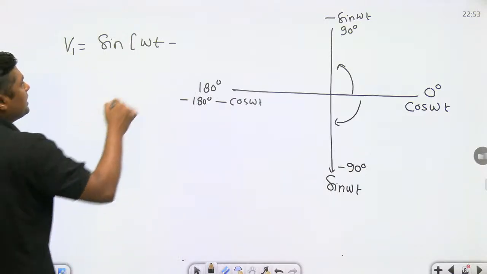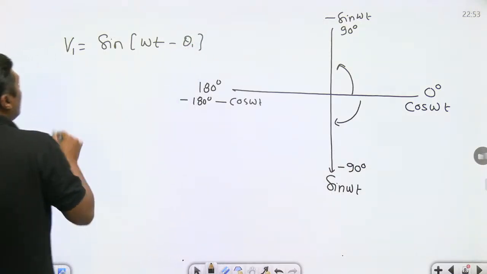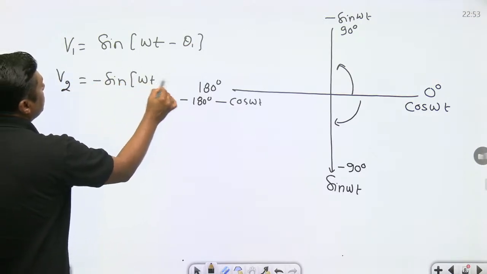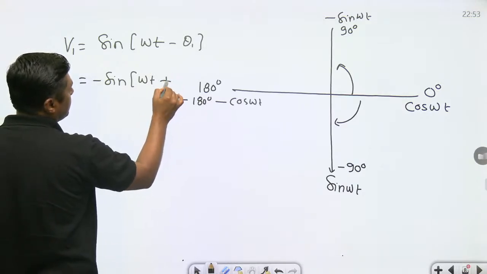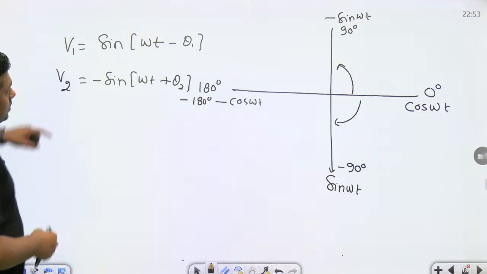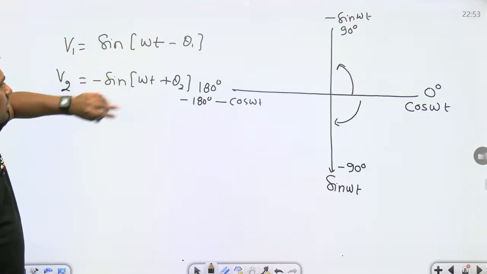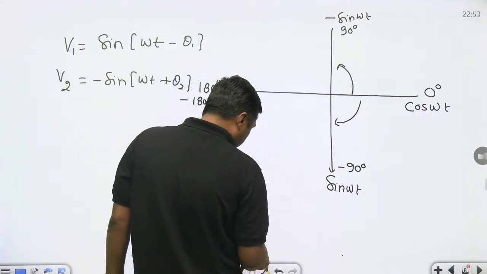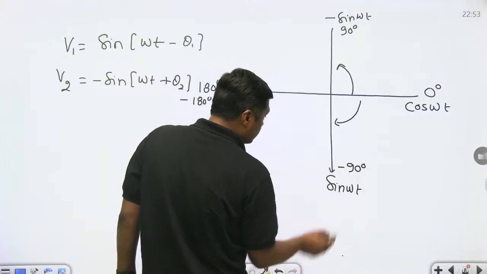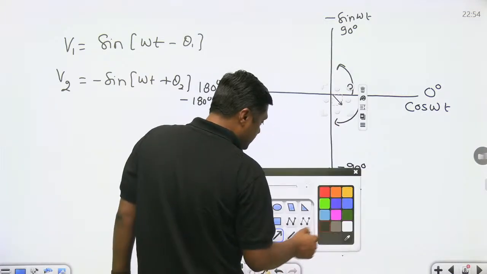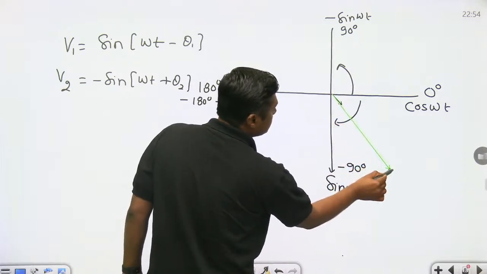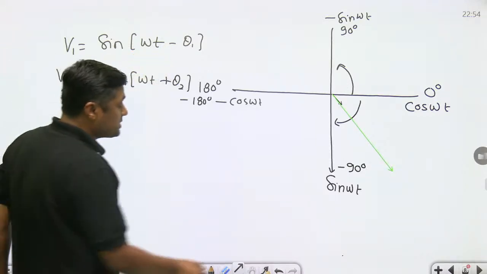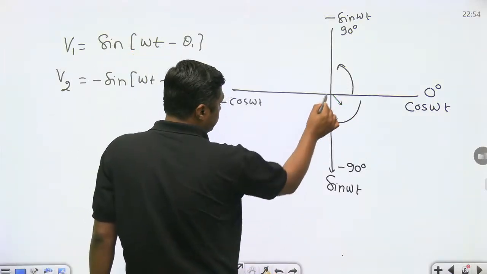Now if you have any angle, that this is theta 1, or we have the signal V2 equal to minus sine of omega t plus or minus theta 2, for example. Now this is sine omega t minus theta 1. Minus means clockwise. Sine omega t is this line. Now you can draw a phasor here. That is the value. This minus means clockwise direction. So clockwise means here.